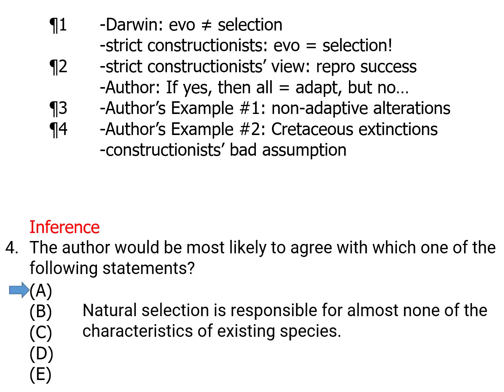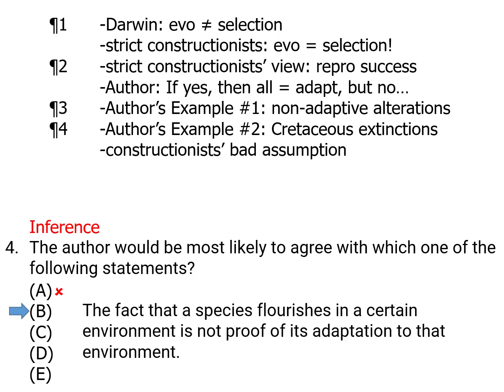So answer choice A says that the author would agree that natural selection is responsible for almost none of the characteristics of existing species. This is a classic trap, taking something the author said and making it too extreme. The author says that natural selection isn't responsible for everything, not that it's responsible for almost nothing. So A goes too far. It's not what our author thought.